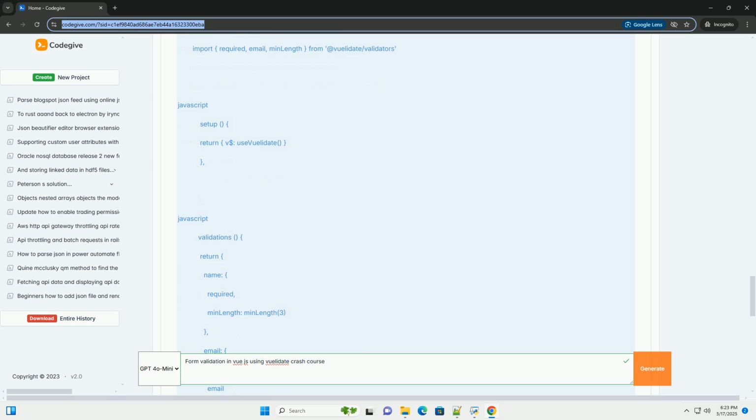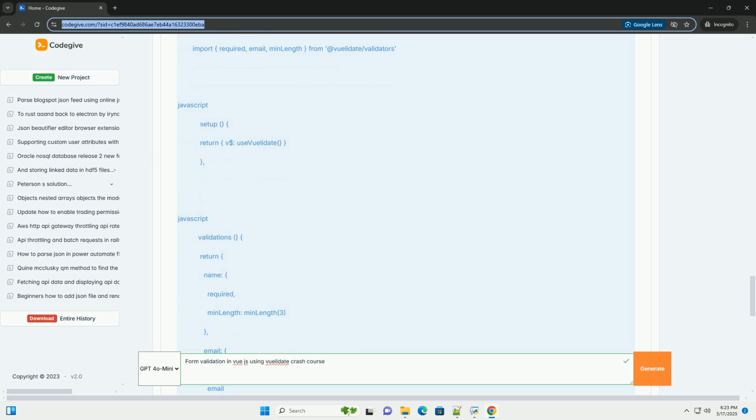@blur equals $v.name.$touch, this is important for UX. It marks the name field as touched when the user moves focus away from it, the blur event. This allows Vuelidate to only show validation errors after the user has interacted with the field. Otherwise, the errors would show up immediately when the page loads.